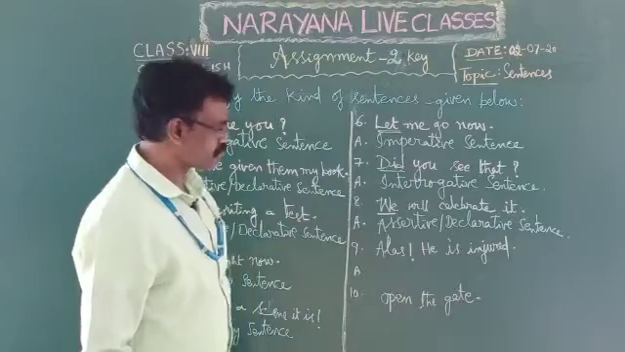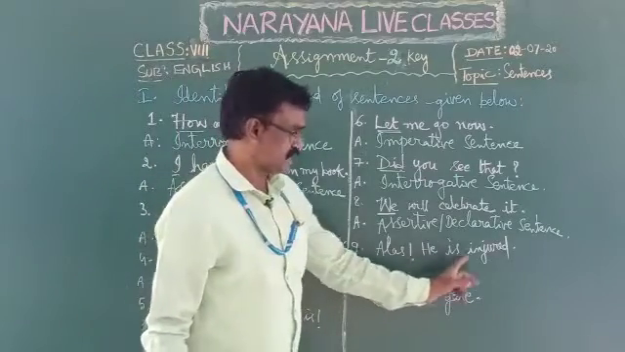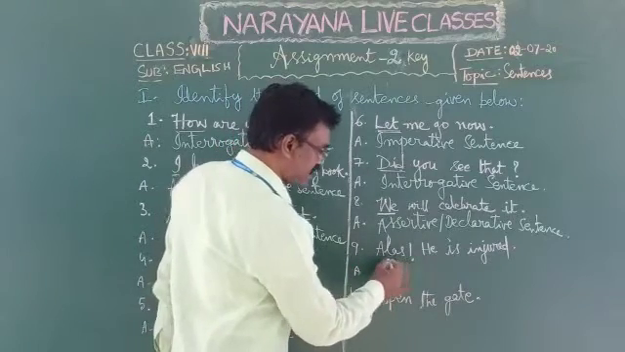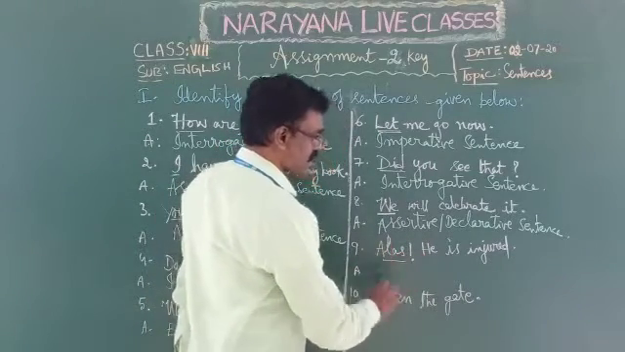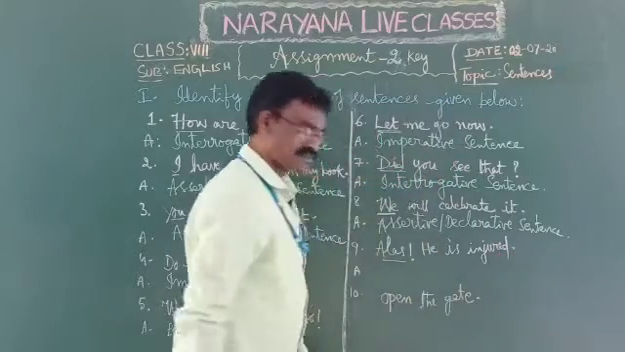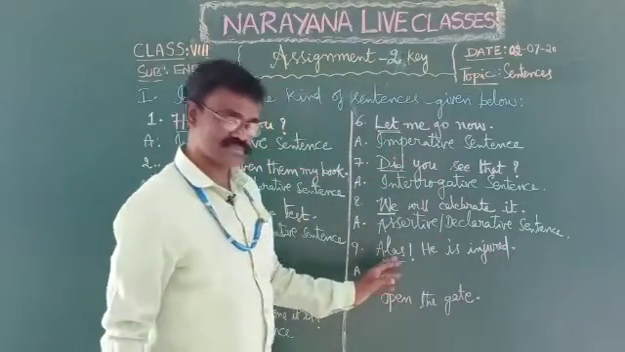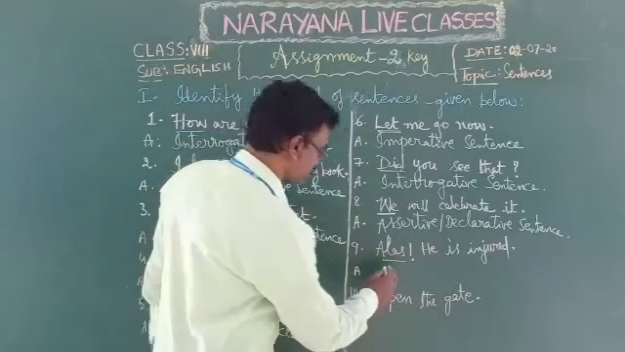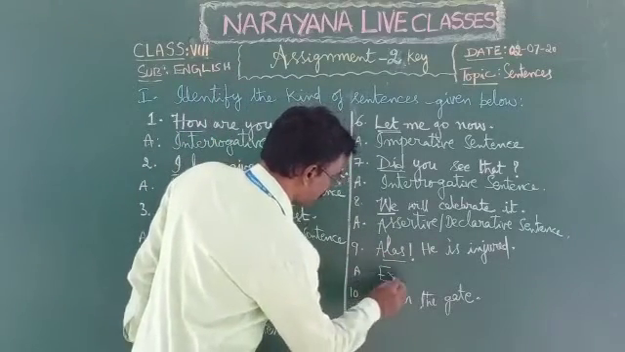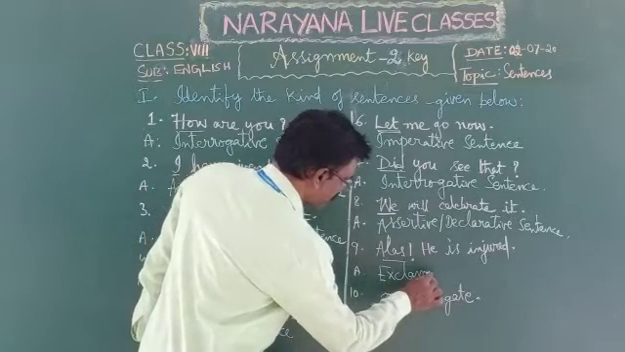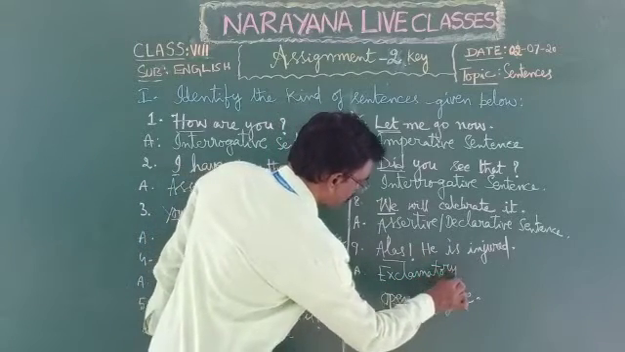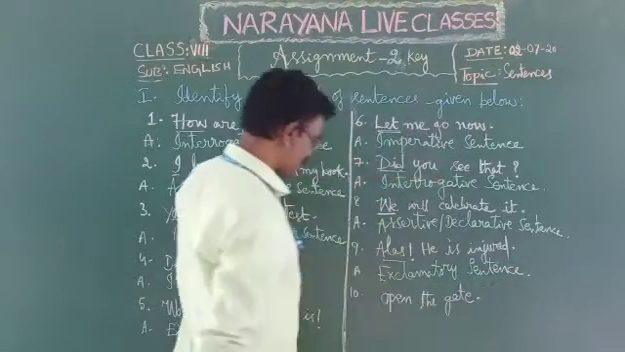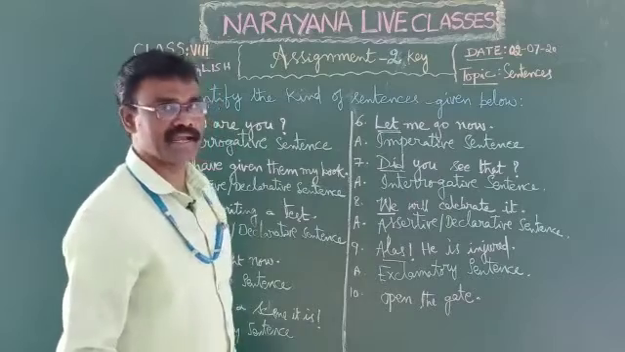Next, ninth one, alas, he is injured. See children, so here ninth one, it began with alas exclamatory word and it ends with full stop, right? So it expresses unhappiness, sad feelings, so it is exclamatory sentence. Exclamatory sentence.